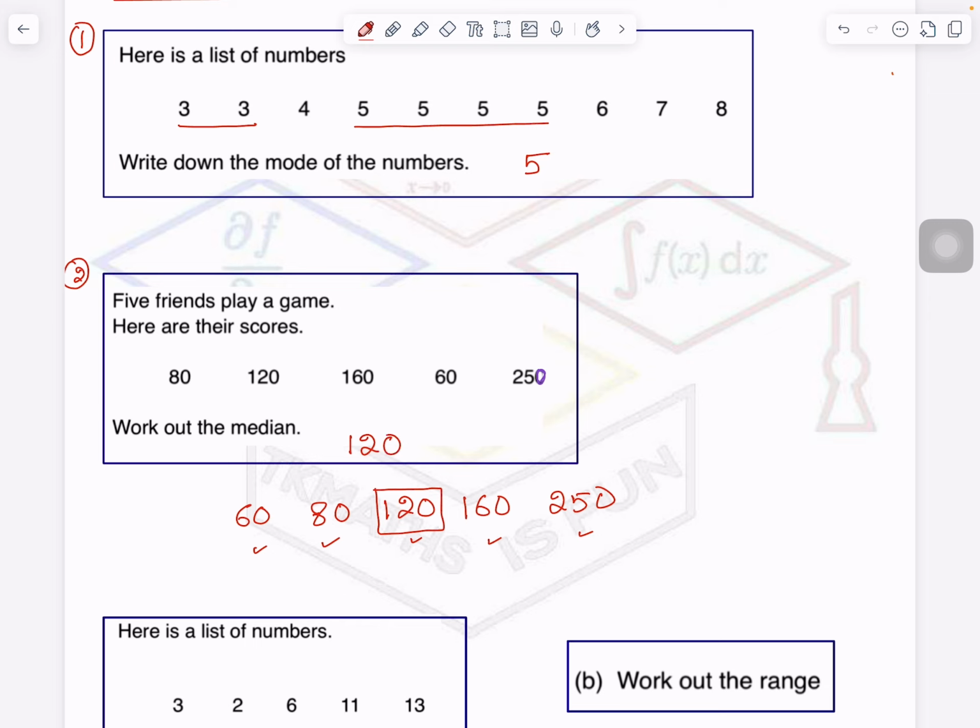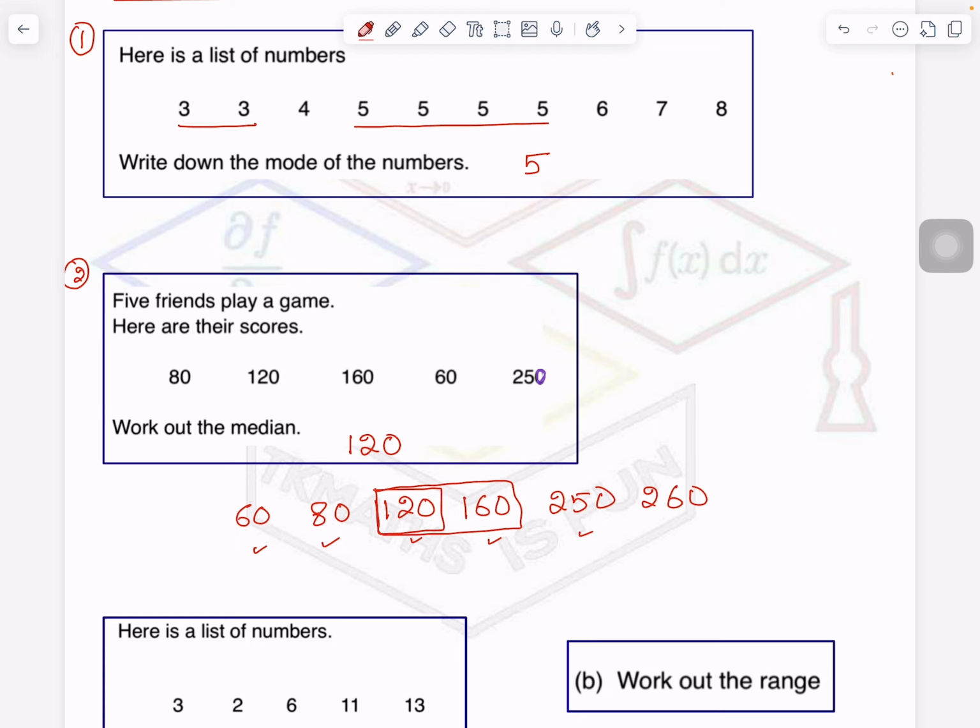So whenever we are finding the median of any data, we arrange the data in ascending or descending order and then pick the data which is present in the middle. Now here I would like to add one thing. Suppose there were 6 friends rather than 5, and the score of the other friend is 260. Now I will have 6 data, so there is no one center, rather there are 2 data at the center, at the 3rd place and at the 4th place.